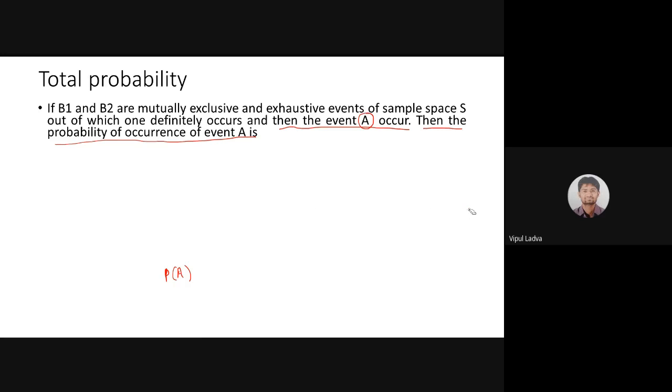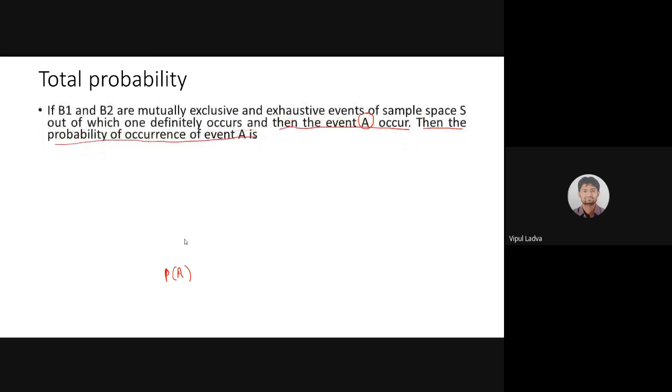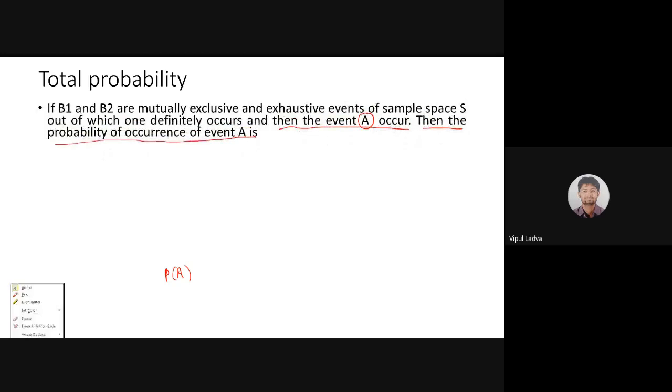As per the scenario we have taken right now, events B1 and B2 are mutually exclusive and exhaustive. One of them, either B1 or B2, is going to occur. If B1 is there, then after that event A will occur, or after B2 event A will occur.